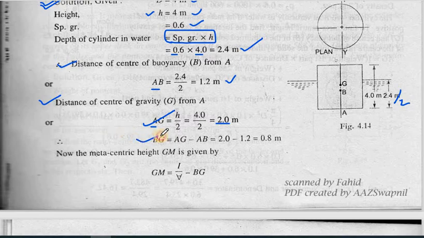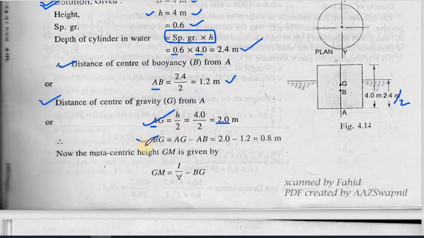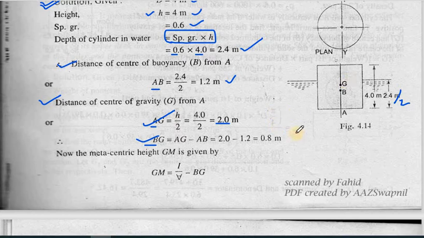Now we need to calculate BG. We have the value of AG, which was 2. From here we can subtract AB, which was 1.2. So we get the BG value, which is 0.8. Now we will use the formula for metacentric height, that is GM equals I by submerged volume minus BG.